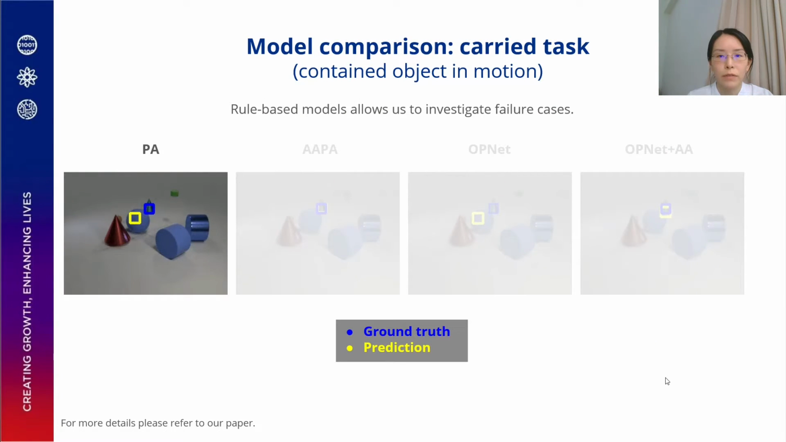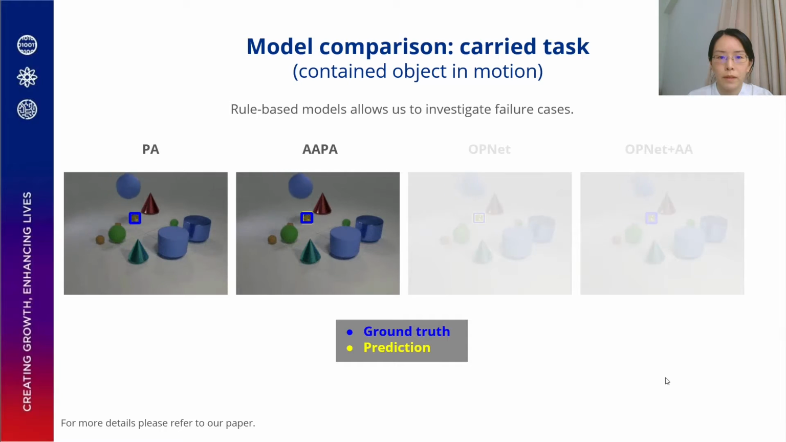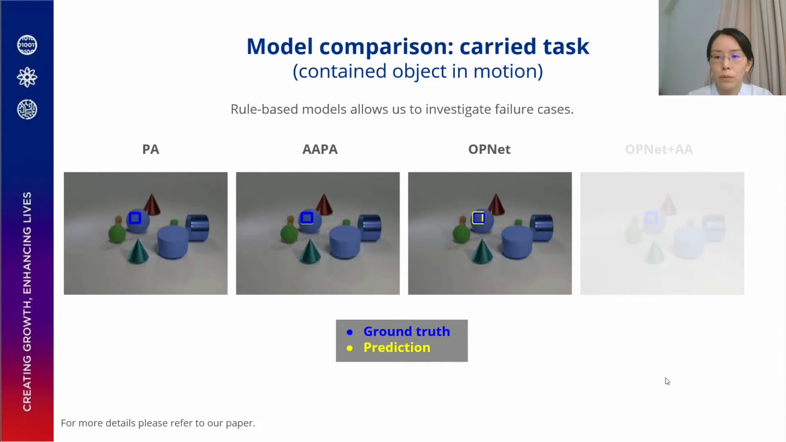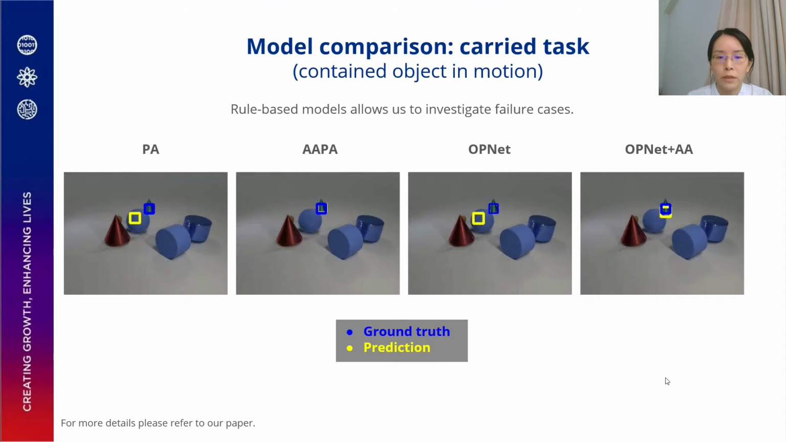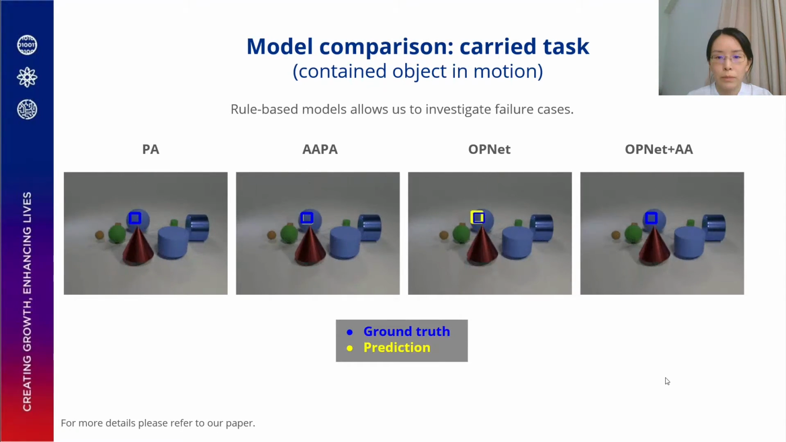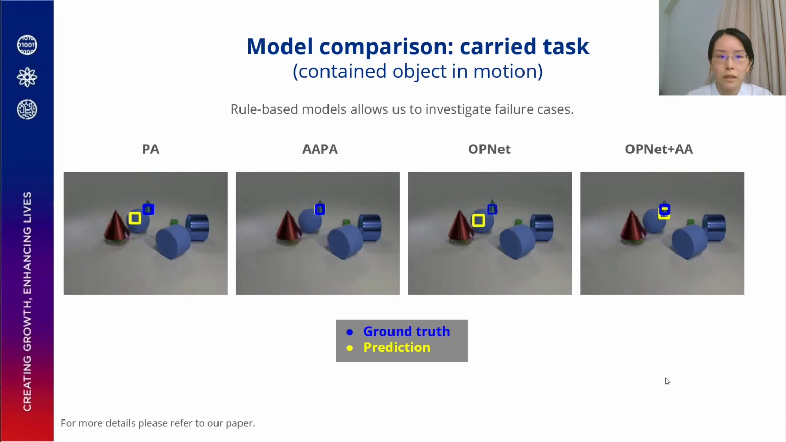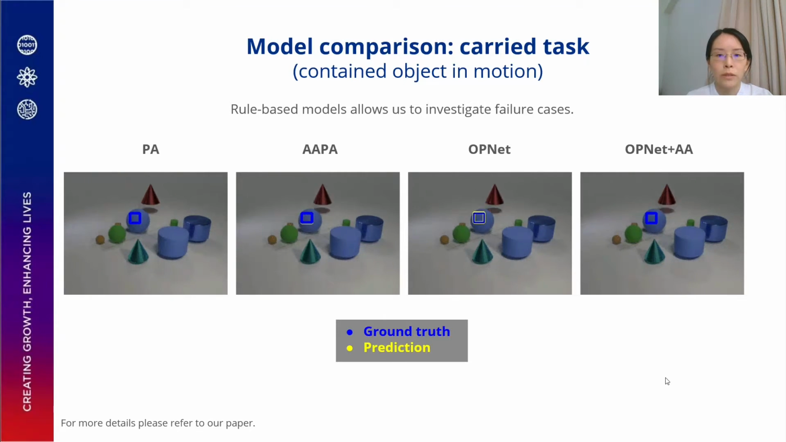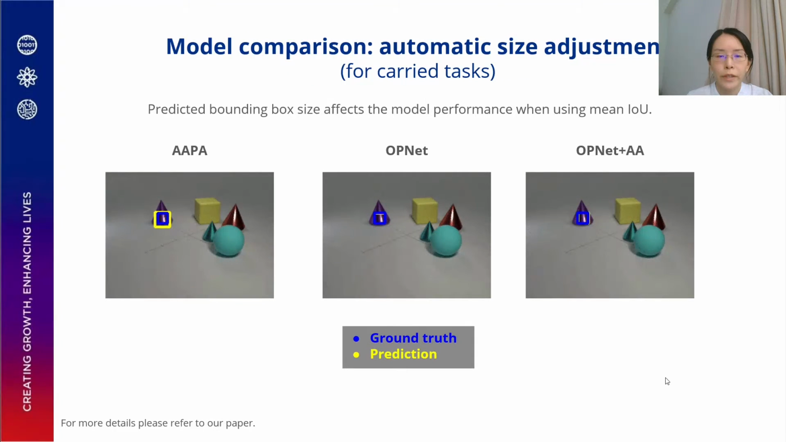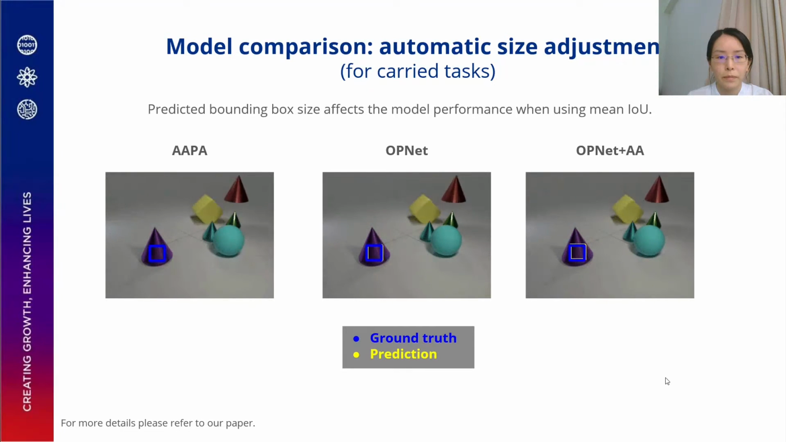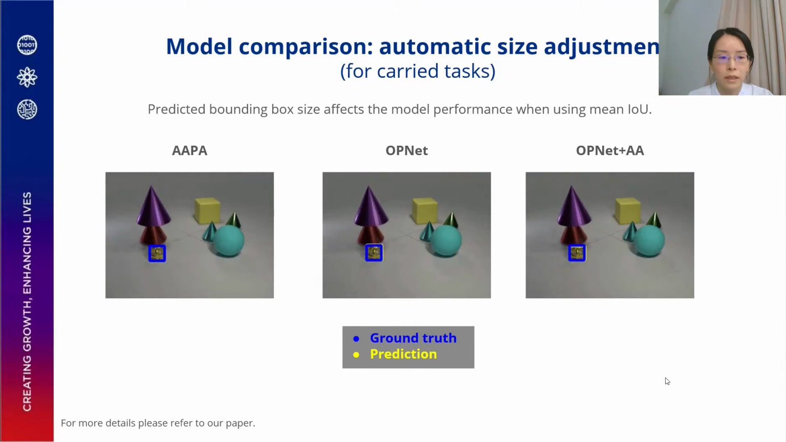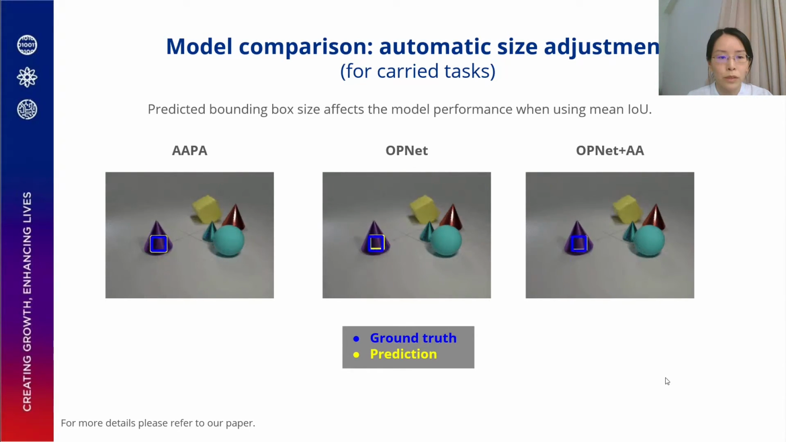Here you can see a comparison of the models on a carried task. AAPA without the action annotations does not track the object at all. For OpNet, we cannot explain why it did not manage to track the object due to the neural nature of the model. But for AAPA, since it is a rule-based model, it allows us to investigate failure cases. One of the failure cases is the automatic size adjustment for the predicted bounding boxes. Since AAPA maintains the last detected size of the bounding box, it does not adjust the size when it is moving in 3D.